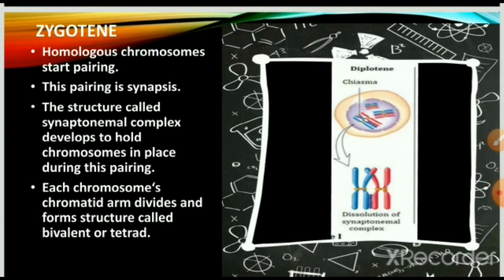Zygotene. Here the homologous chromosomes start pairing. This pairing is synapsis and a structure called the synaptonemal complex develops to hold the chromosomes in place during this pairing. Each chromosome's chromatid arm divides and forms a structure called a bivalent or tetrad.